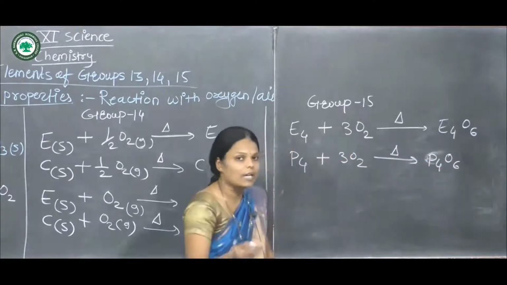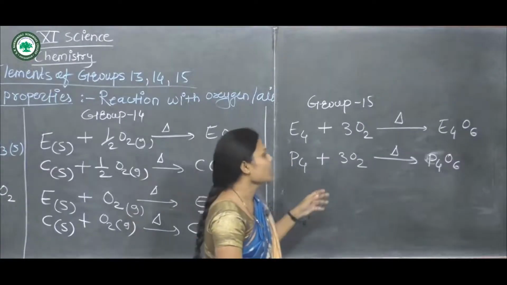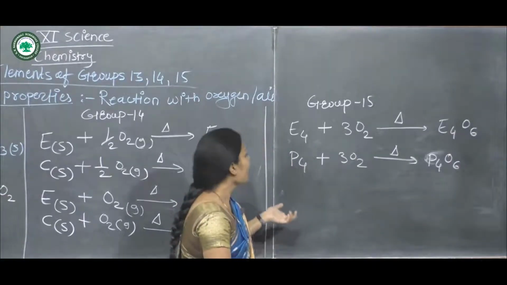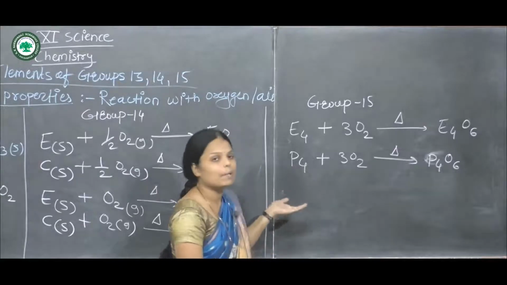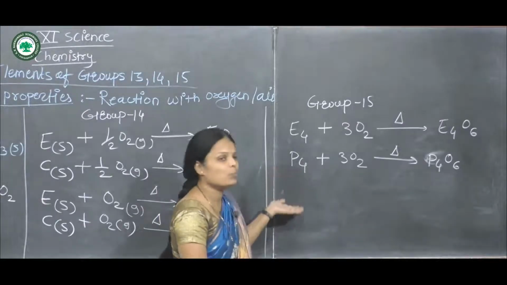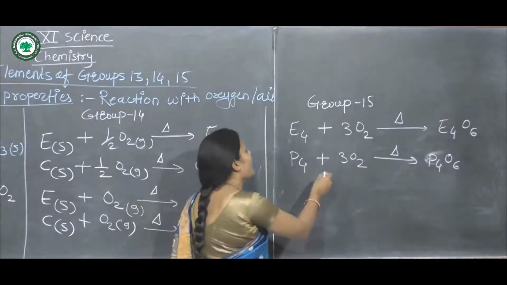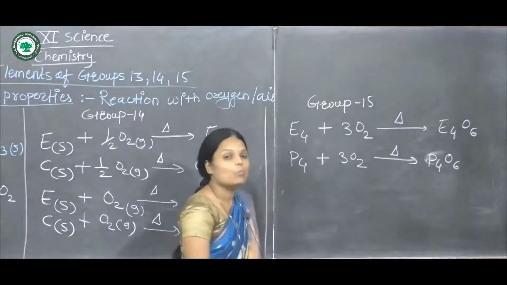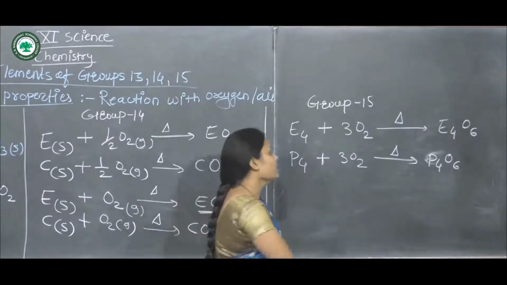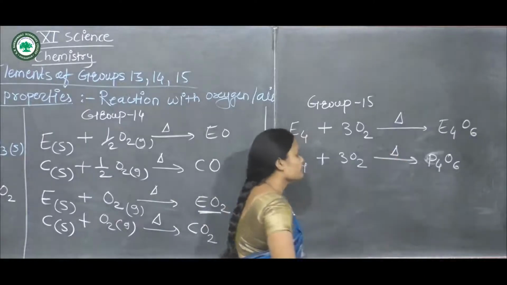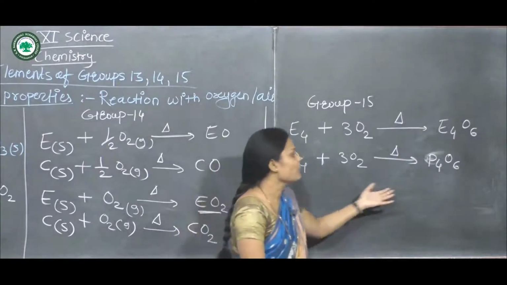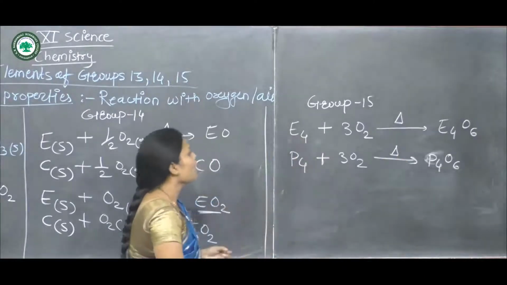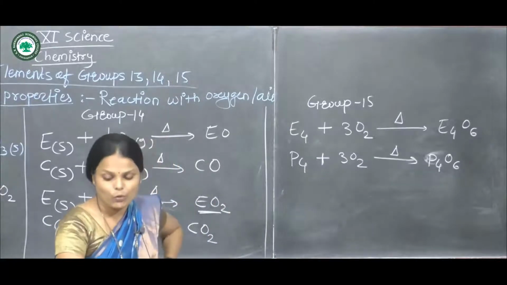E4O6 is the oxide formed by group 15 elements. For example, P4 reacts with 3 molecules of oxygen in the presence of heat and forms P4O6.